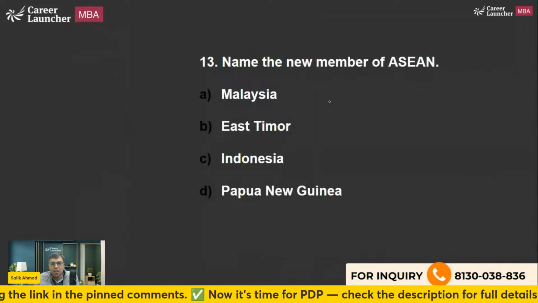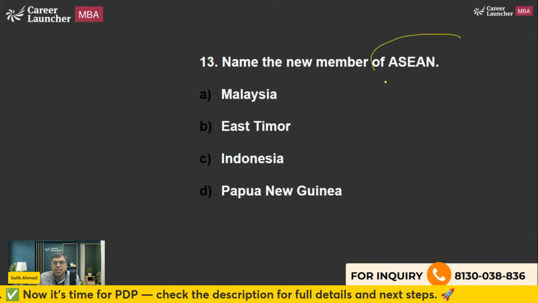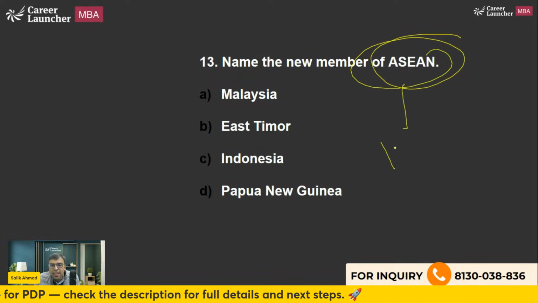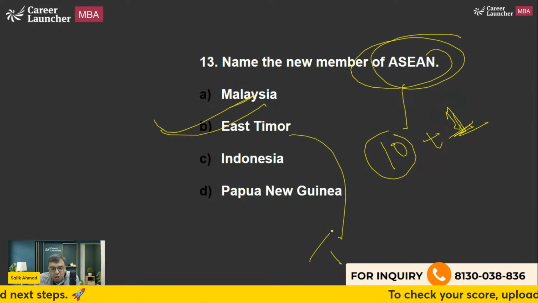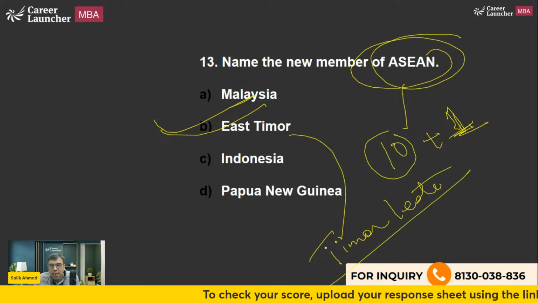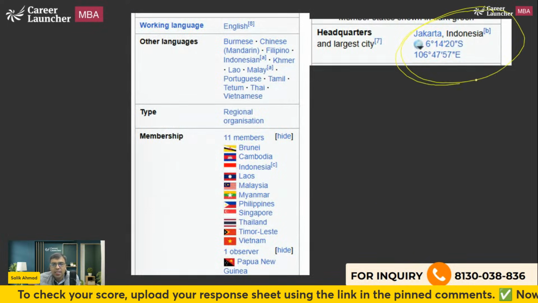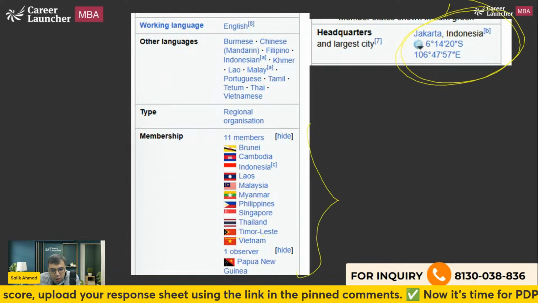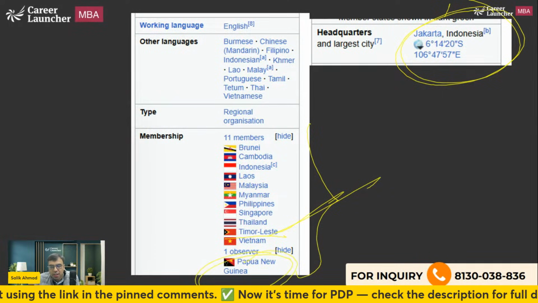Now the next is name the new member of ASEAN, Association for Southeast Asian Nations. So it had 10 members. One member had applied recently, and this year, it has become a member. East Timor. Also, you will find it written like this: Timor-Leste. So B is the right answer to this question. So it is headquartered in Jakarta, Indonesia, and these are 11 members. The new one is Timor-Leste. Papua New Guinea is not a member; it is just an observer.